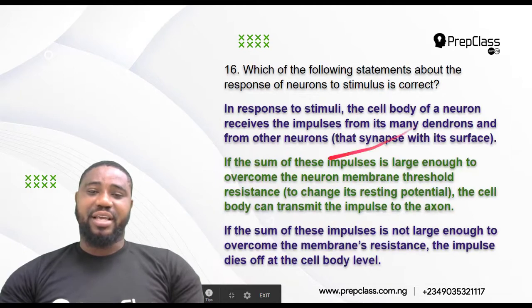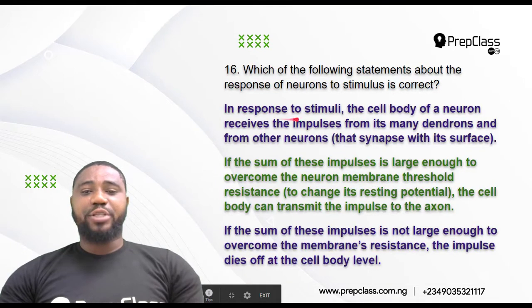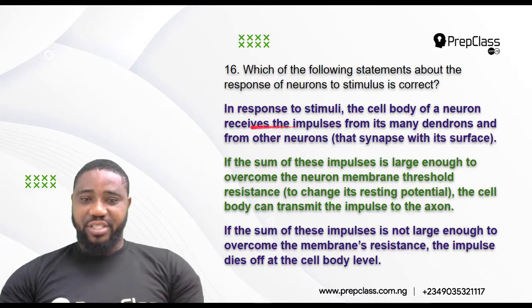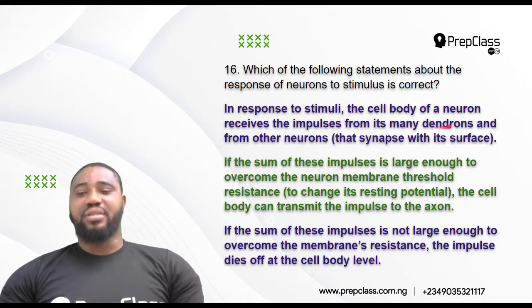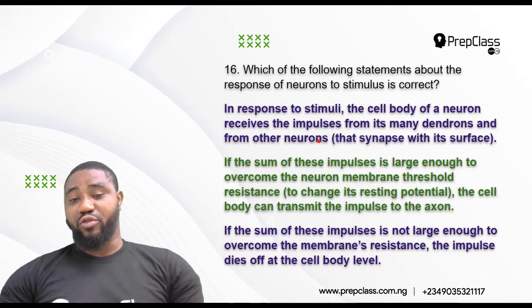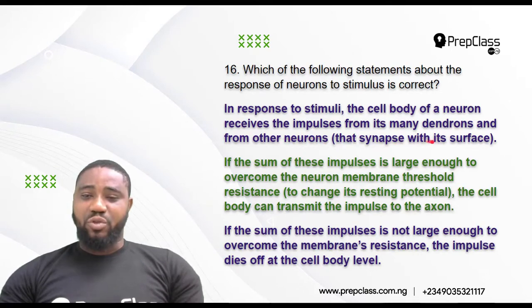And look at what I said here. In response to stimuli, the cell body of a neuron receives the impulse or impulses. It may be from its main dendrons, it can be from the dendrons of other neurons that synapse with its surface.